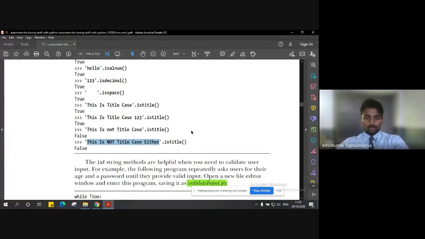But I want you to understand this. Anybody, please unmute your mic and tell me. Please don't type in the chat box. Typing first takes time, and second, I have to go to the chat box and see. So instead, you can just unmute and tell me the reason why this is not title case either is false.